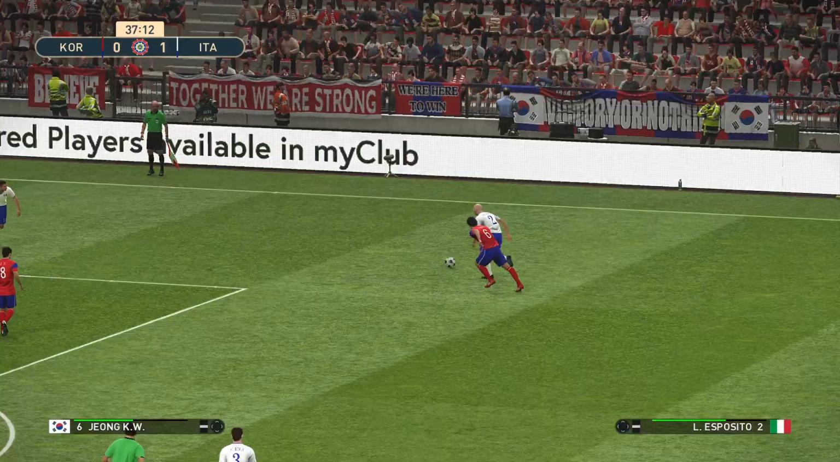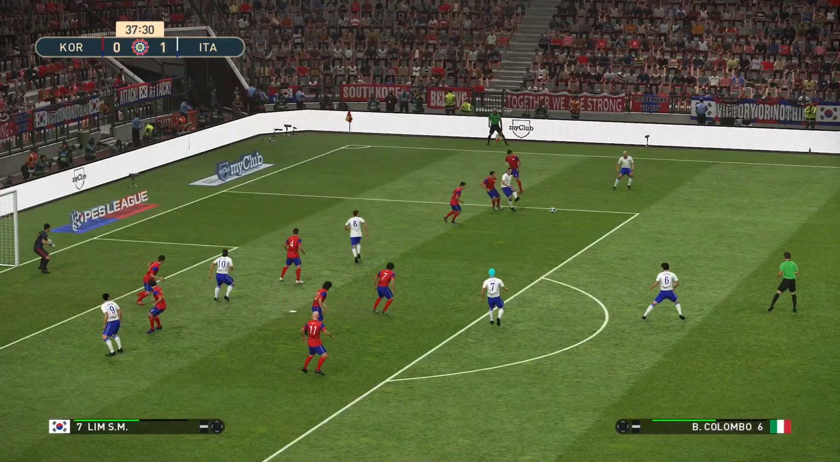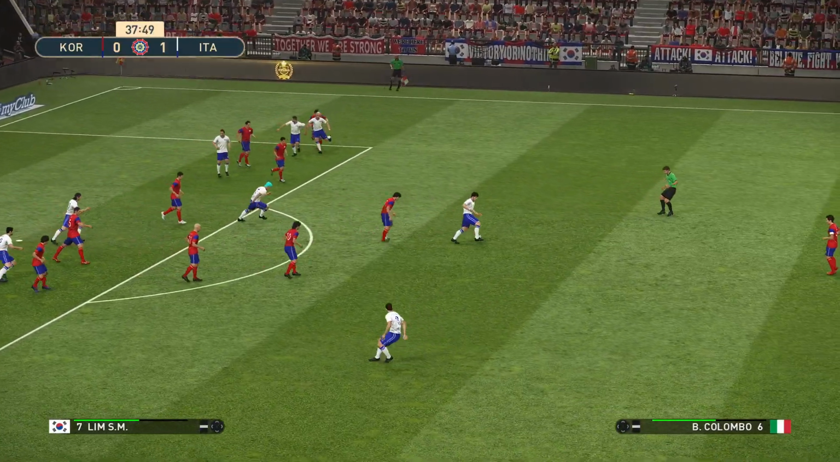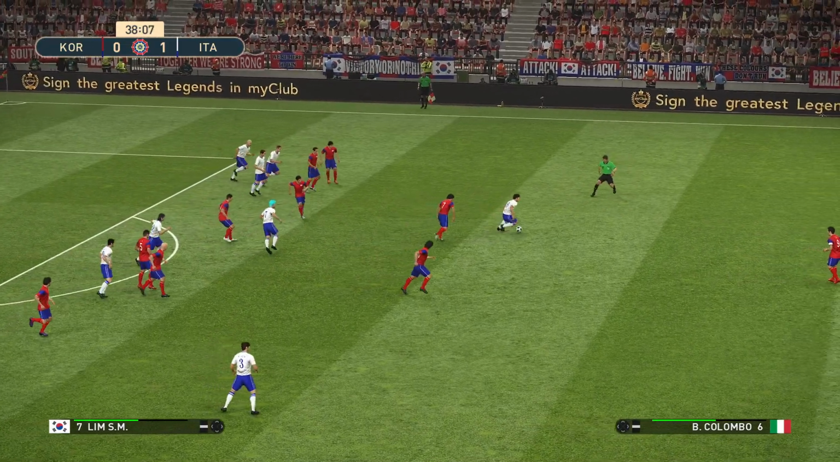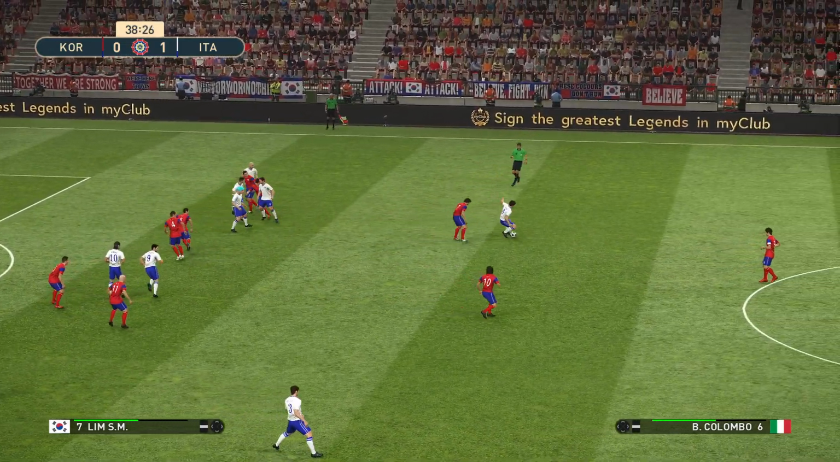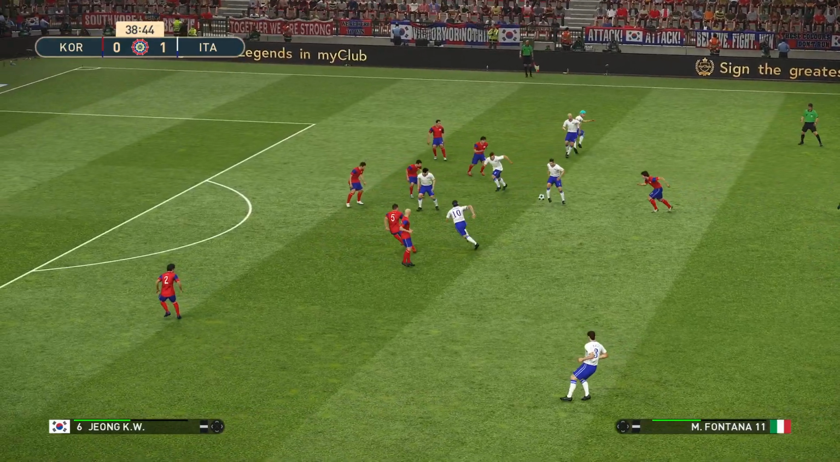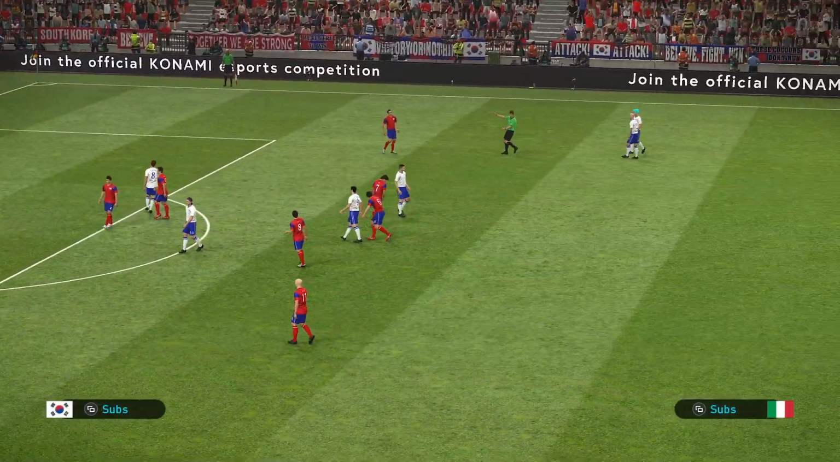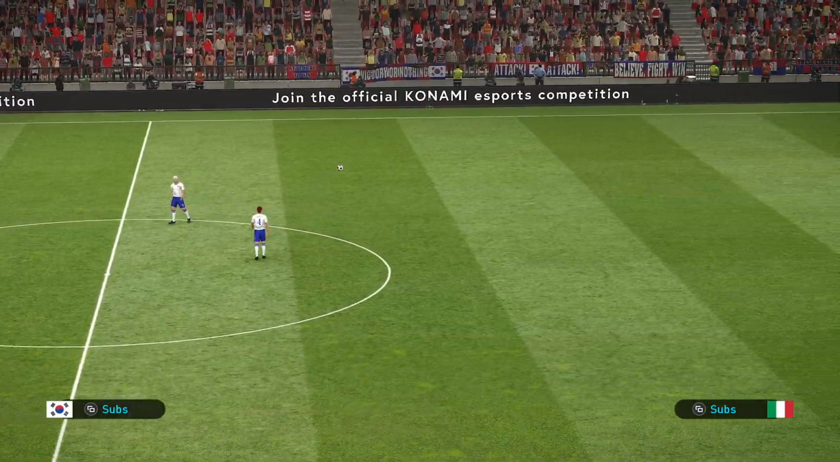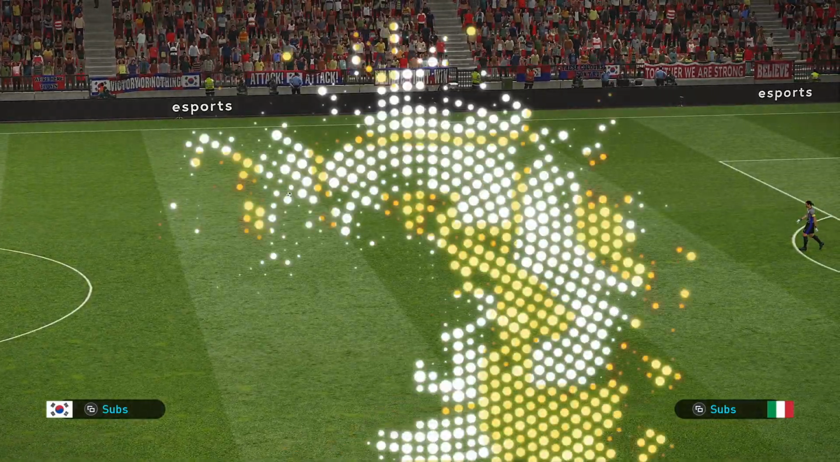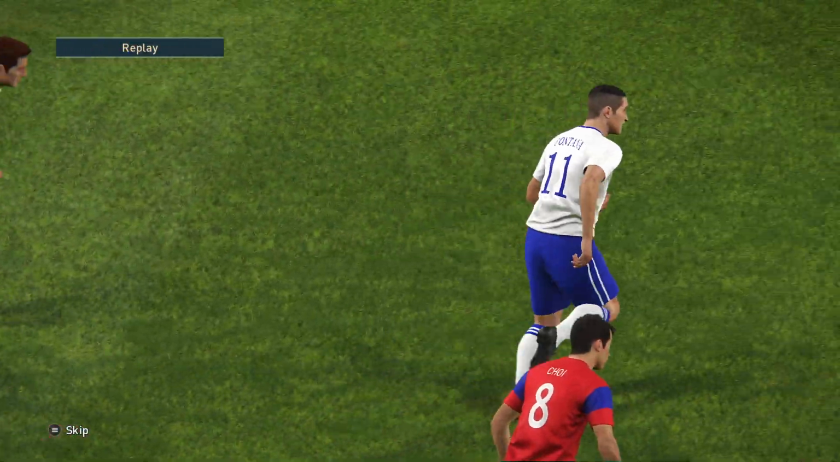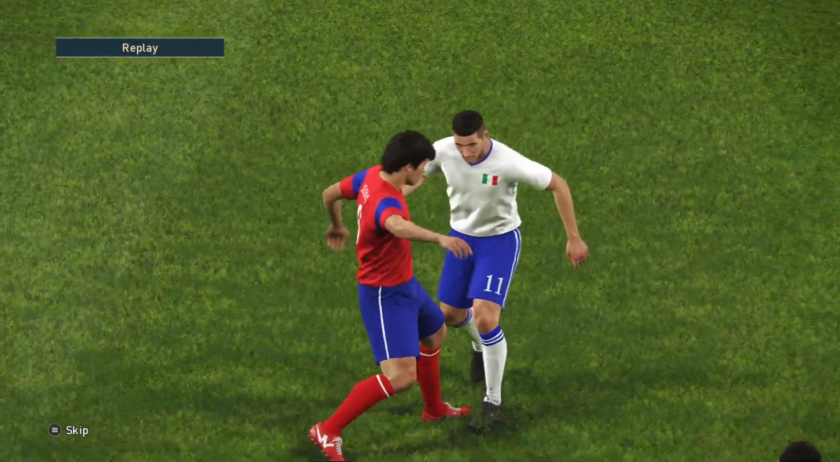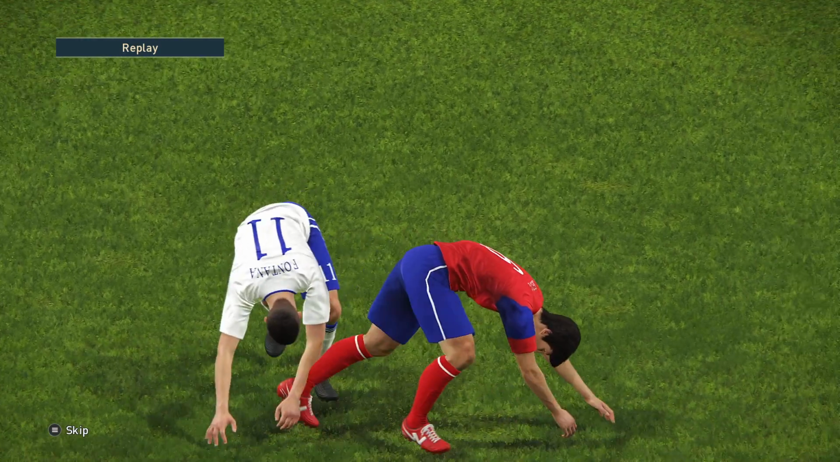Esposito. Fontana. Colombo. He's back to goal, and he turns and plays it to Romano. And the referee blows his whistle. Looks like he's giving a free kick to Italy. Let's see what happened here. Oh, John caught Fontana.